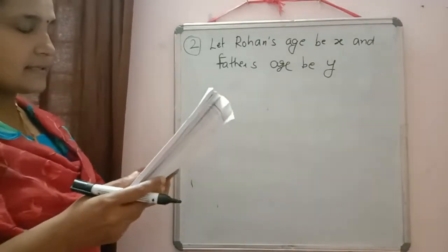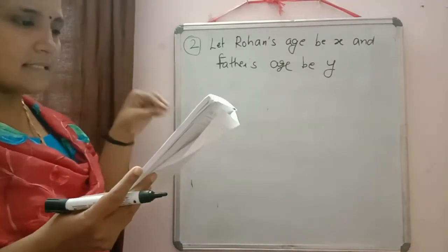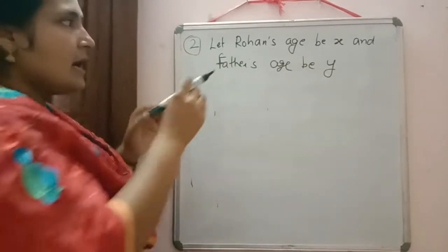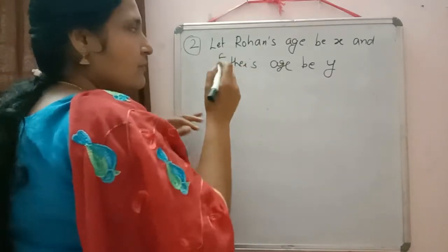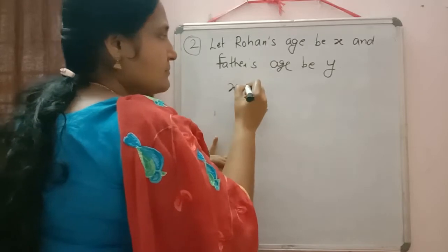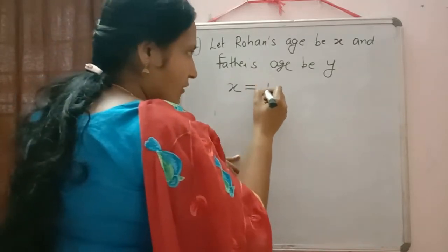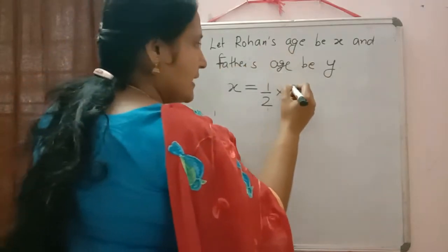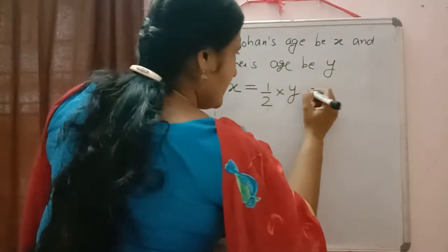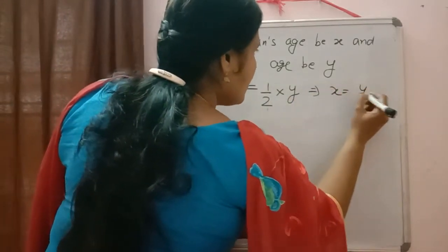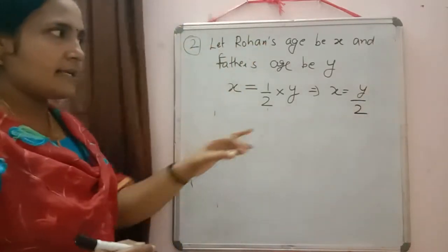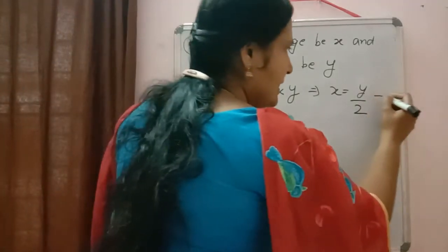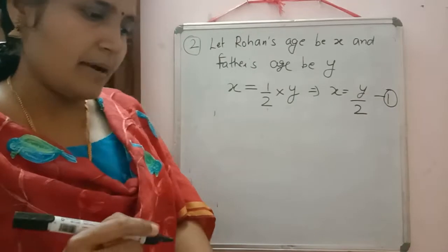Now we can check what is the condition given in the question. Rohan is now half of his father's age. Rohan's age is half of his father's age. What is Rohan's age? X. Is means equal to. Half is 1 by 2. Of means multiplication. Father's age. So it will come in this way only. So here what we are getting is X is equal to Y by 2. Rohan's age is half of his father's age. Now we can check what will be the next condition given. We can make this equation number 1.